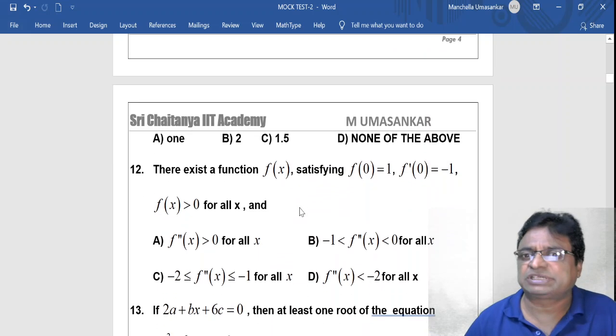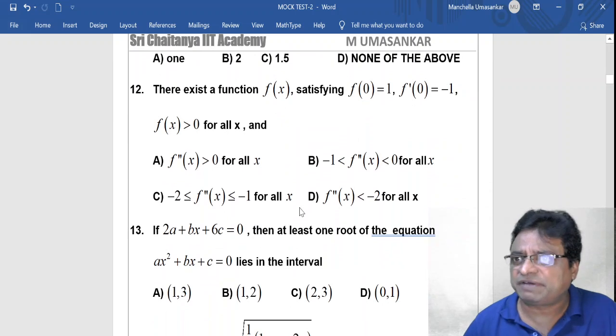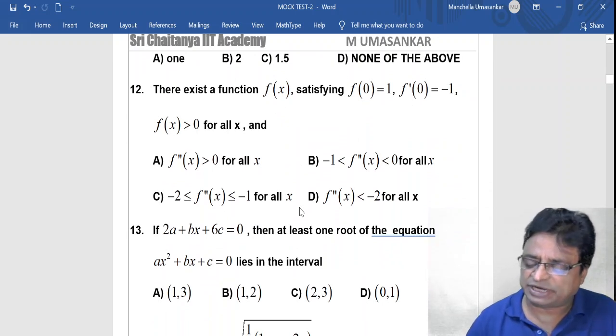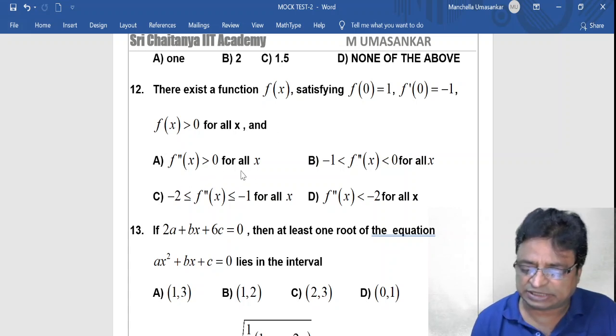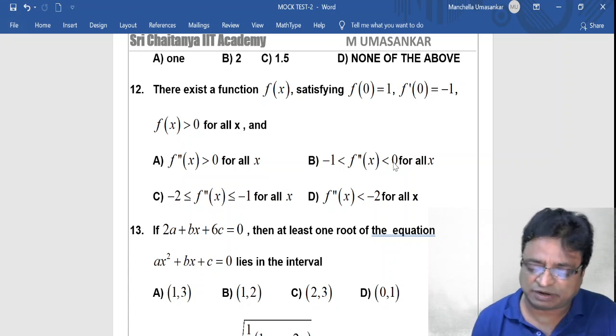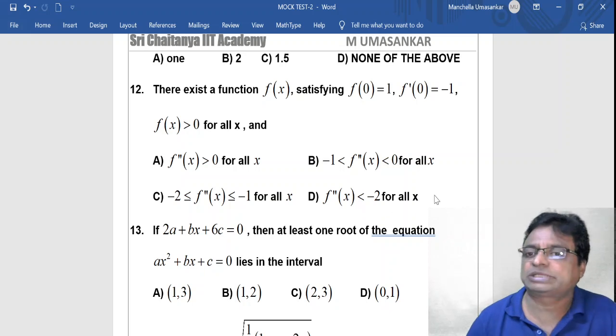Next, 12th question. There exists a function f of x satisfying f of 0 equal to 1, f dash of 0 equal to minus 1 and f of x greater than 0 for all x, and A, f double dash of x greater than 0 for all x. B, minus 1 less than f double dash of x less than 0 for all x. C, minus 2 less than or equal to f double dash x less than or equal to minus 1 for all x. D, f double dash of x less than minus 2 for all x.